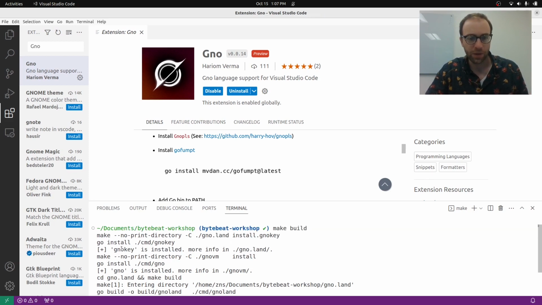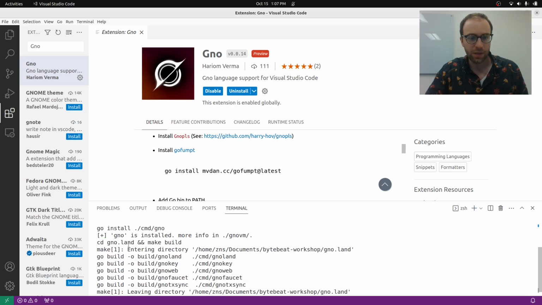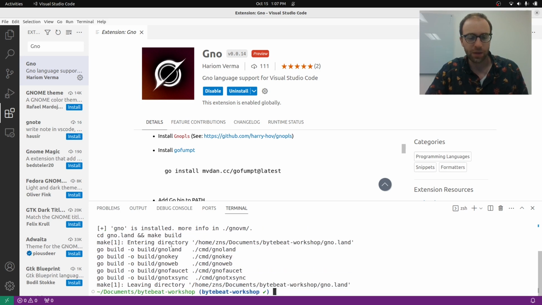So we're going to run make build, and it's going to install gnokey. I already have it installed. And it's going to install gno. I'll talk more about those. It'll also install gnoland, which is going to run the main server for the distributed blockchain. And gnoweb is going to be our interface with the blockchain. And it'll run that in the background when we're ready.